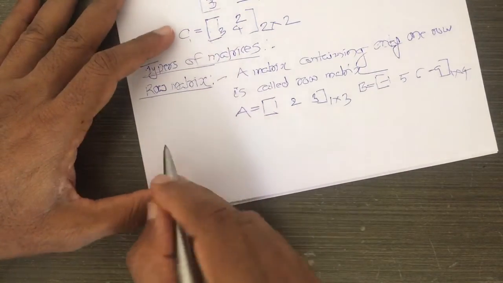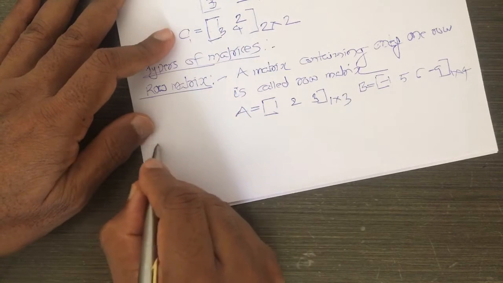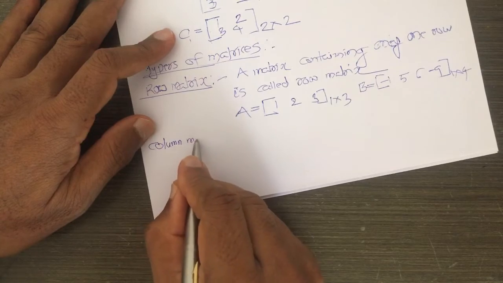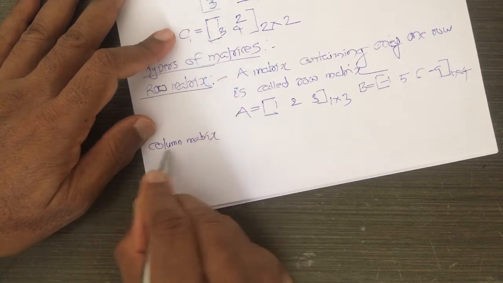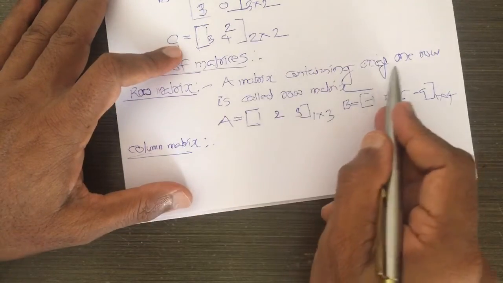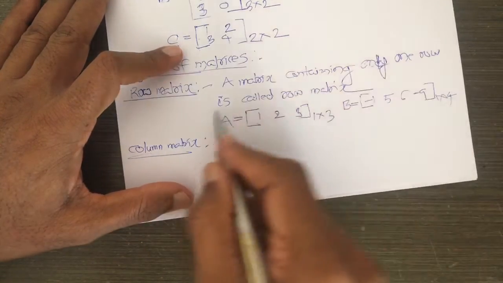In the same way, we can define a column matrix. What is a column matrix? A matrix containing only one row we call a row matrix.